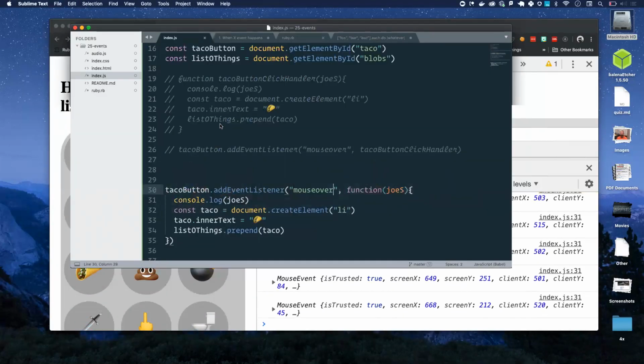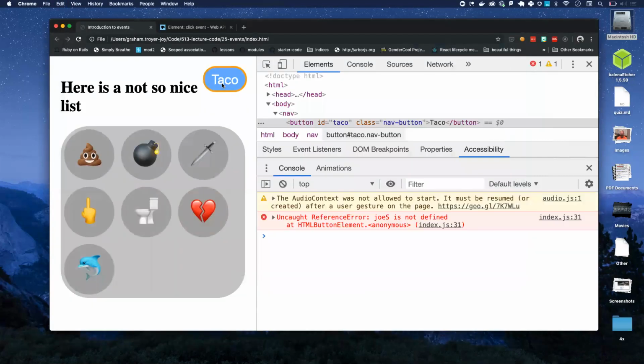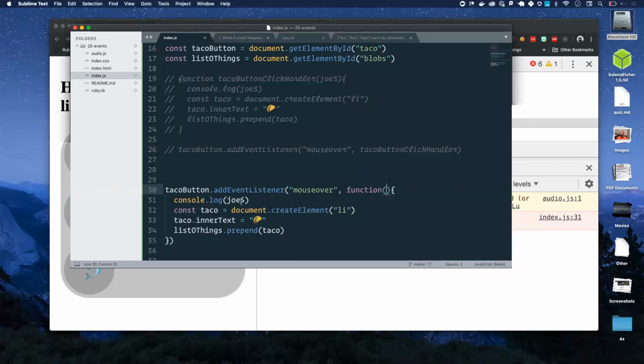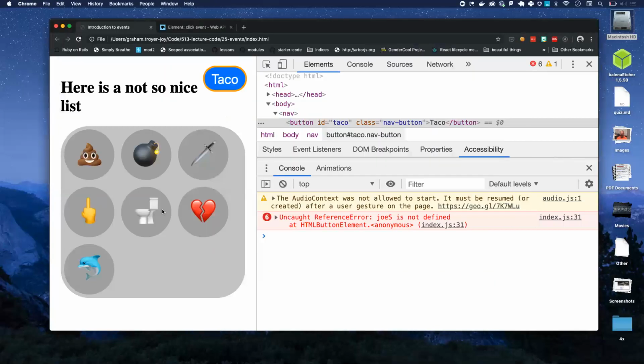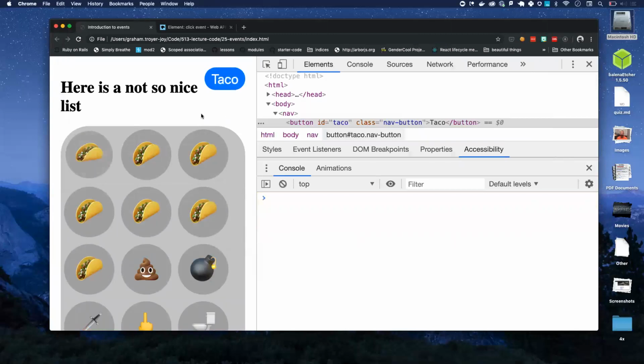I mean, I don't know. Let me think over a better way to. Totally. And we can follow up about it too. Yeah, I'm available later on. Would it still work if you didn't provide the argument? Yeah, totally. I mean, JOS is no longer defined. We can't console log that unless it's passed in. But the rest of it, where it adds tacos, totally fine.